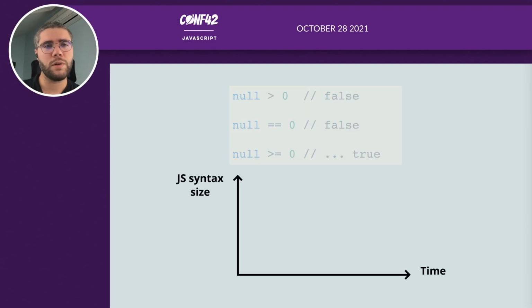So if you have a look at the JavaScript syntax size over time, it will only grow because you can't remove anything that you add to the language. So each time you add a new tiny functionality, new tiny feature to the language, it will remain forever inside the language. Especially during the new ES6 version where we've added a lot of things. So everything is here to stay and it will never be removed from the language. Even the mistakes and the badly designed API, if there are any.